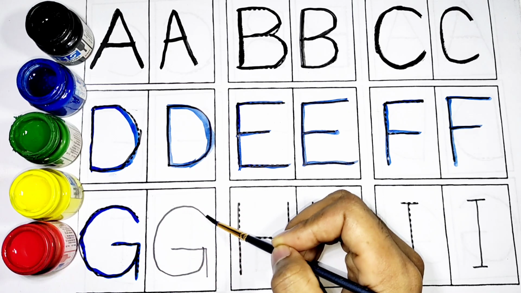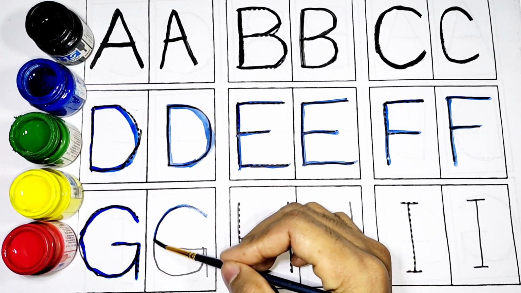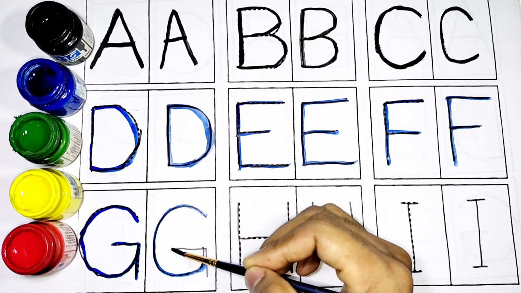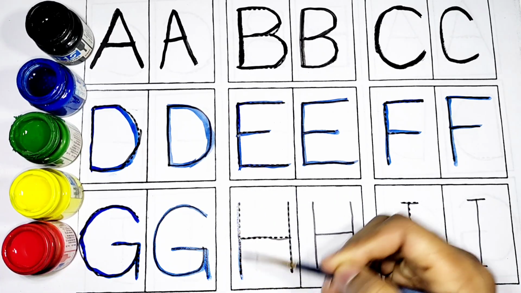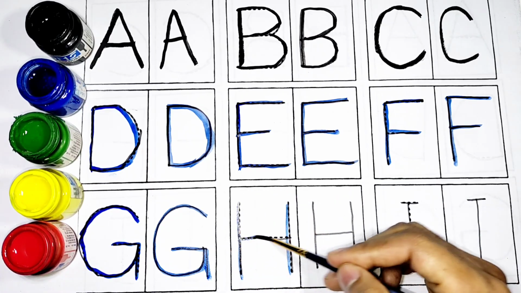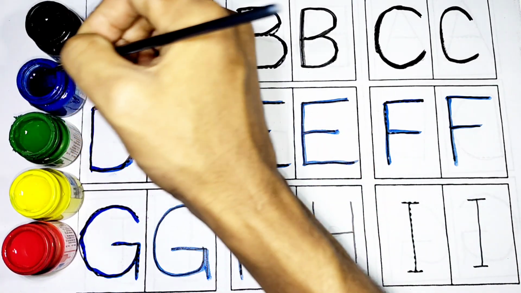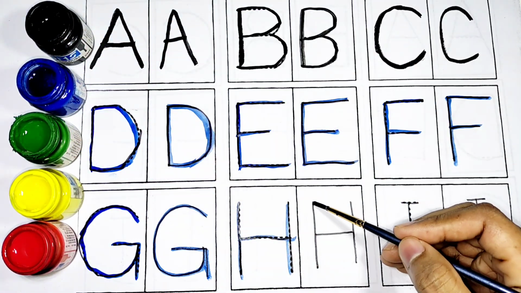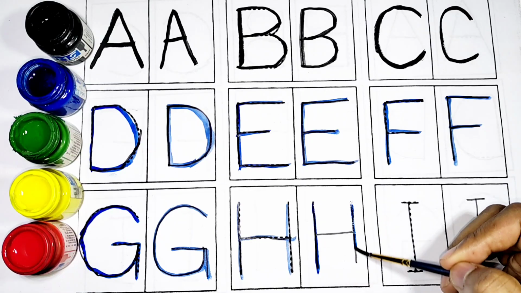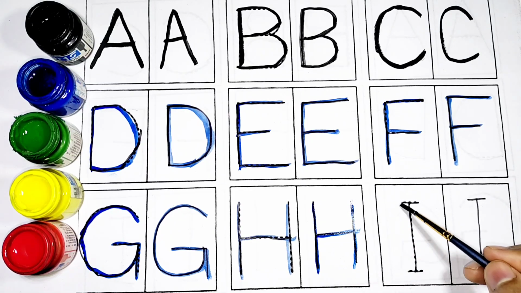The alphabet of G. The next one is H. H for hand. The next one is I.